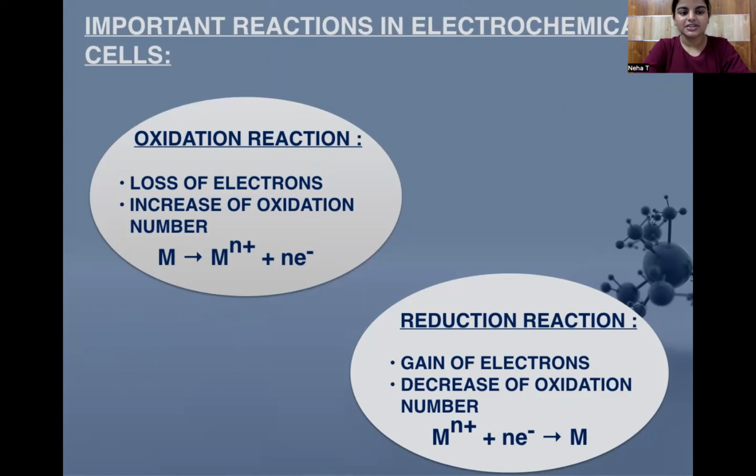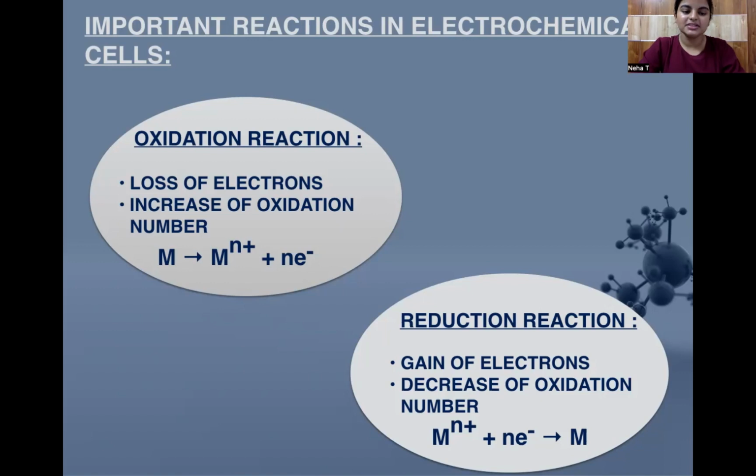The important reactions in electrochemical cells: there are two reactions, the oxidation reaction and the reduction reaction, happening to bring about the electrochemical change in a reaction. We just said that an electrochemical cell works on the basis of redox reaction, and in redox reaction oxidation and reduction happen. So first of all, we'll be going ahead with oxidation reaction.